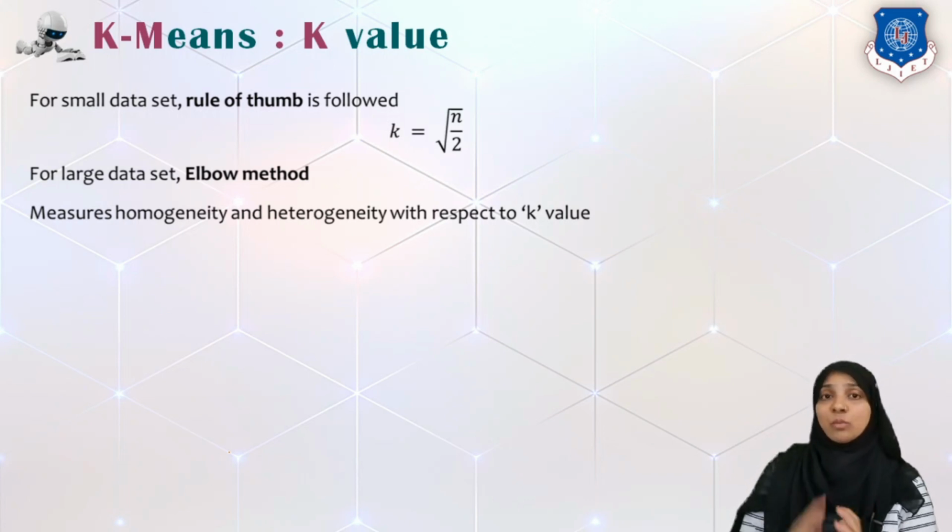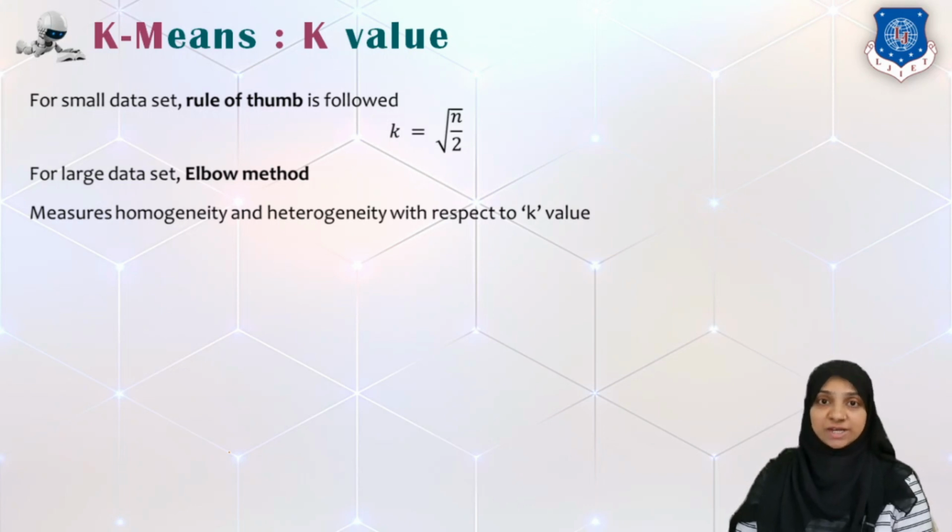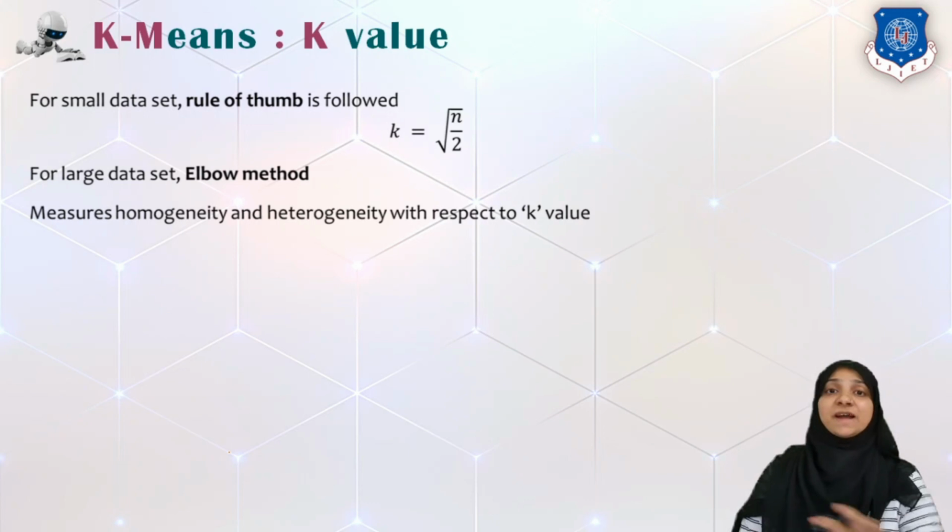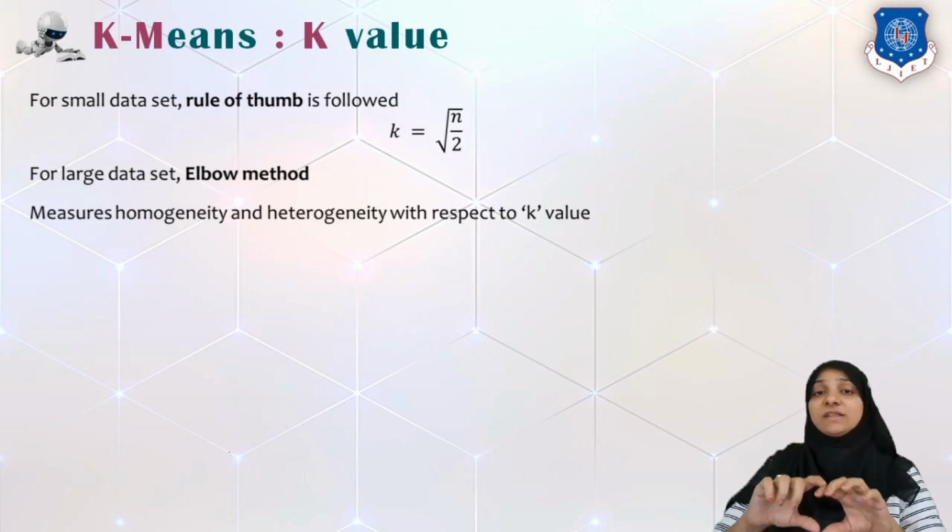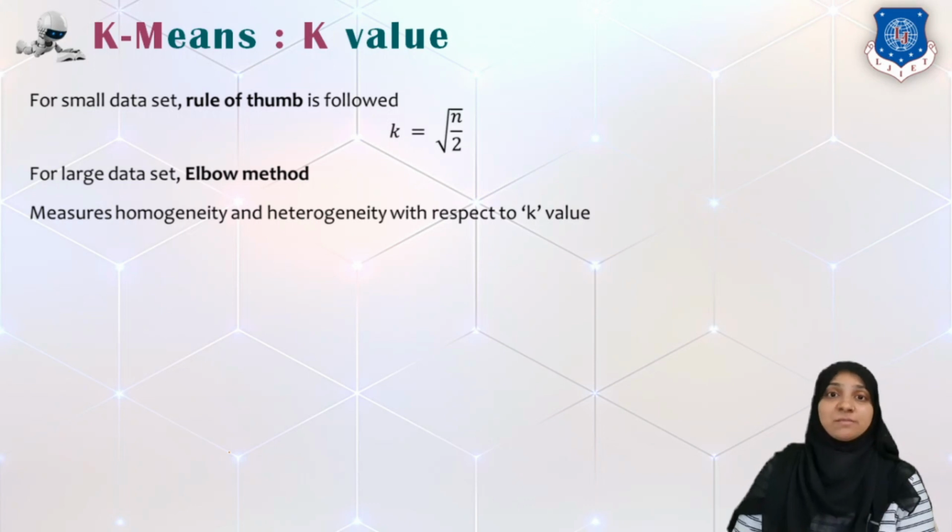If there are more data points than this, then we always go with the elbow method. Now, what is the elbow method? The elbow method uses two different measures: one is called homogeneity and the second is heterogeneity. Homogeneity refers to the similarity between intra-cluster data points. For example, if n points belong to the same cluster, the similarity between these points should be as high as possible. And if two data points belong to two different clusters, the dissimilarity should be maximum, or I would say the similarity should be minimum between the two. That is called heterogeneity.